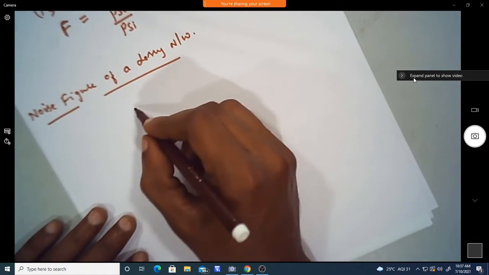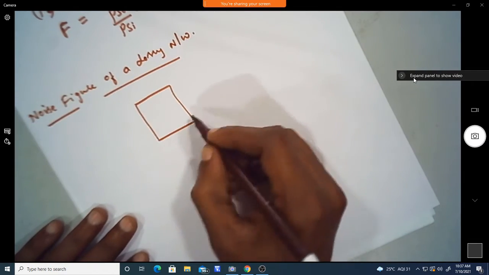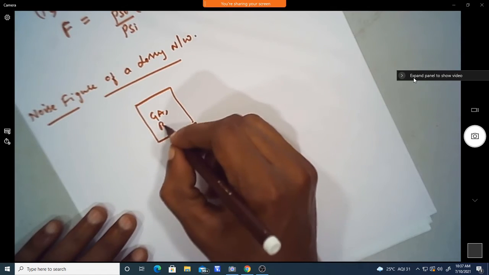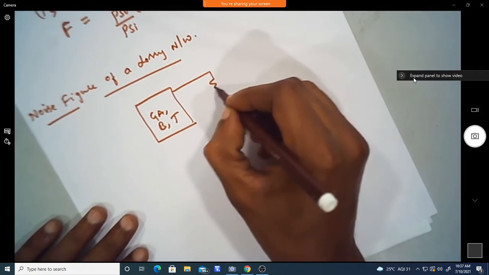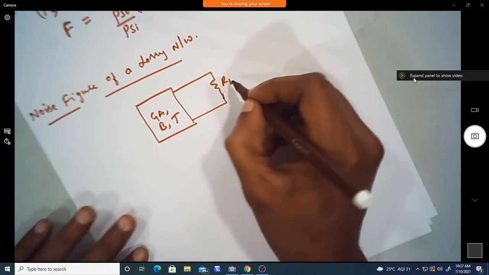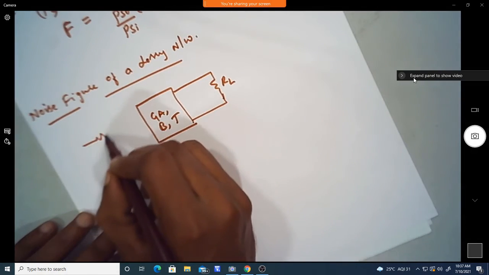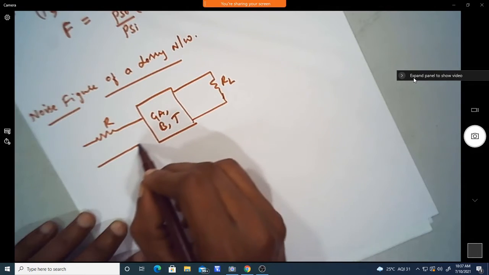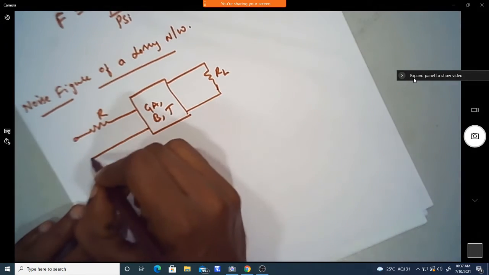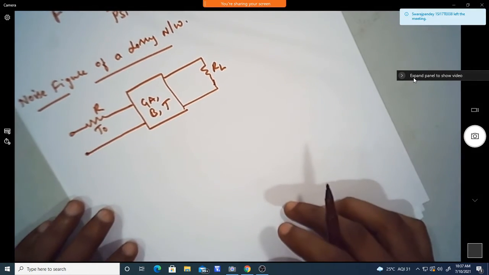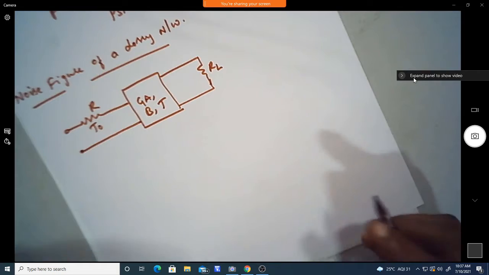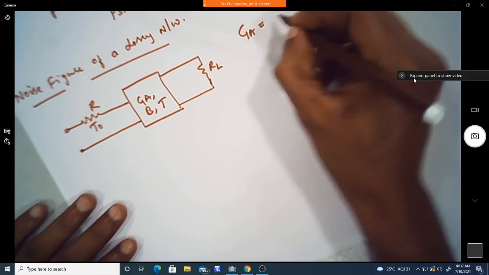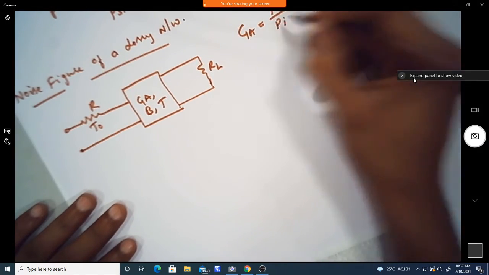So now assume we have a two-port network, which has a gain, bandwidth, and temperature T, and we have the load RL and the input resistor, which is at temperature T0. So now we can define the lossy network in terms of its gain. We have seen the gain, which is output power divided by input power.